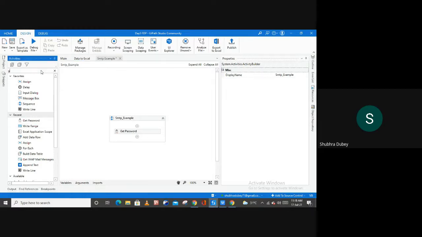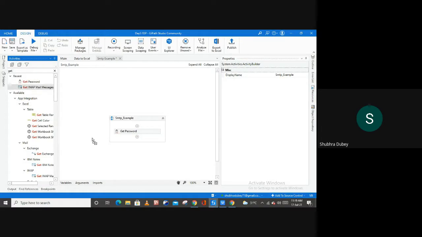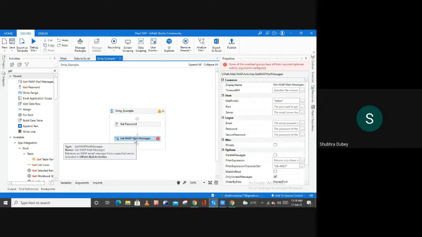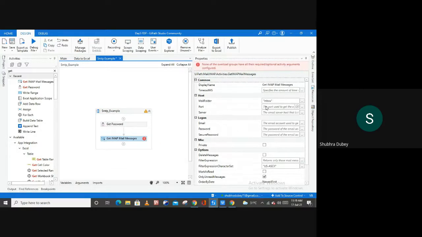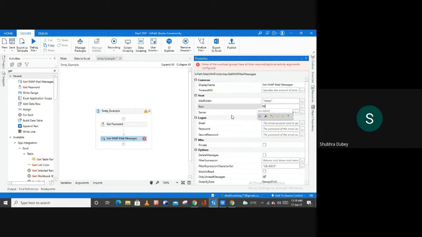And the next activity is get IMAP mail message. We take one get IMAP mail message here, and inside of it we have to fill the properties. The very first thing is the port, which is 993, and the second one is the server, which is imap.gmail.com.